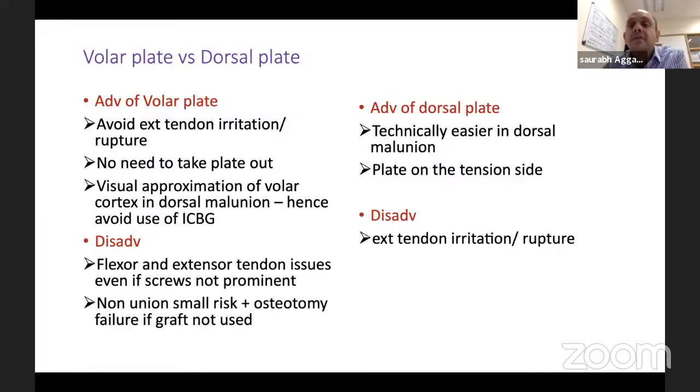Current evidence is 1 in 5 plates need to come out. Obviously, these days we're using grade 4, or in evolution, grade 4 titanium. So we have very low profile plates these days. That is the criticism for a dorsal approach.